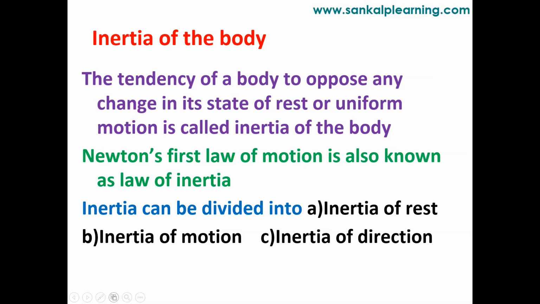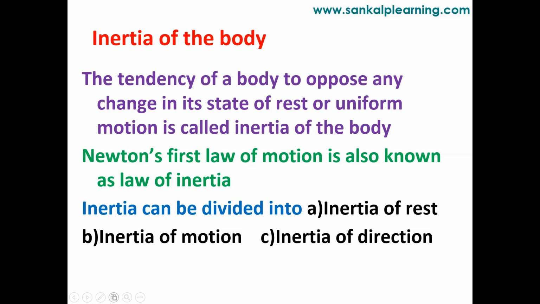Then we can divide the law of inertia into three types. That is inertia of rest, inertia of motion, and inertia of direction. We have three types of inertia here.